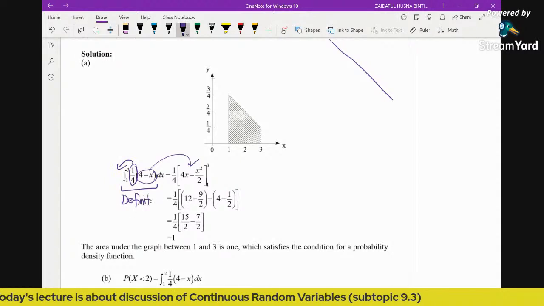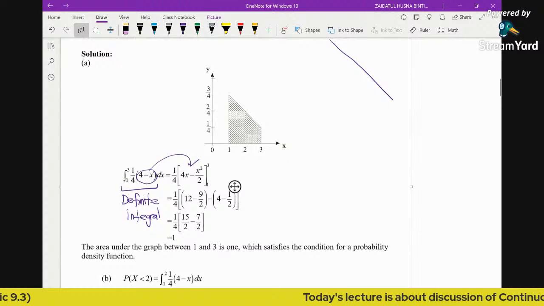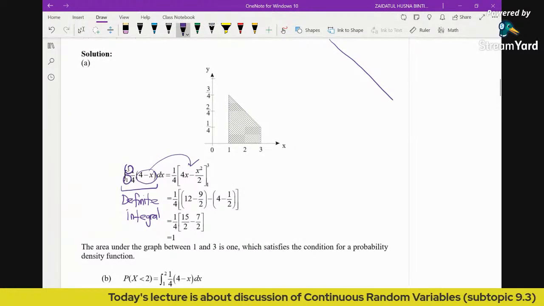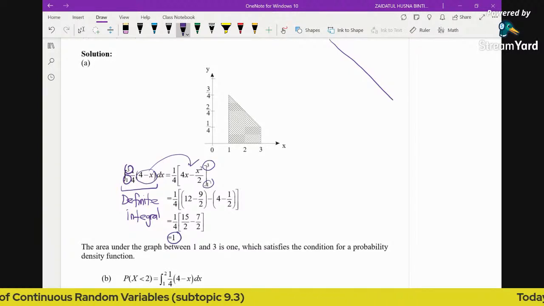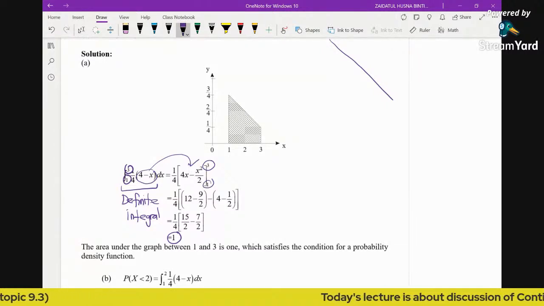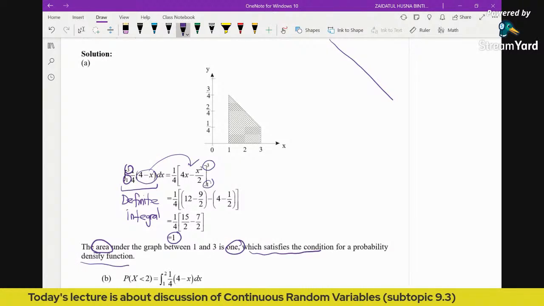What makes a difference between definite and indefinite integral? It's the limits. If you have limits, it's called a definite integral. So after we integrate, we put the limits here, and then we do substitution. Now you see, we get 1. So what does this tell us? This is basically the area. The area under the graph between 1 and 3 is 1, which satisfies the condition for a probability density function.